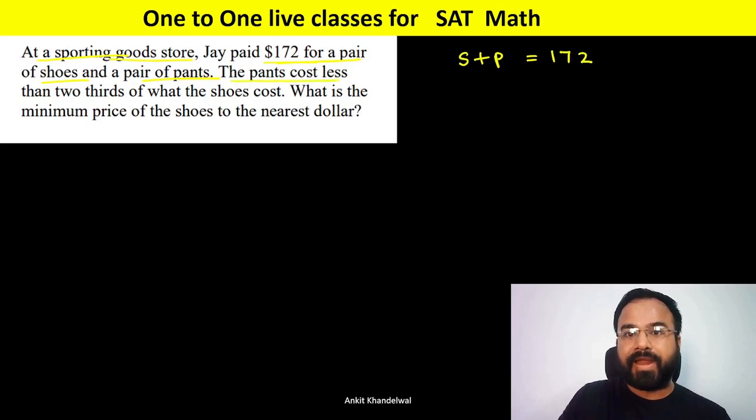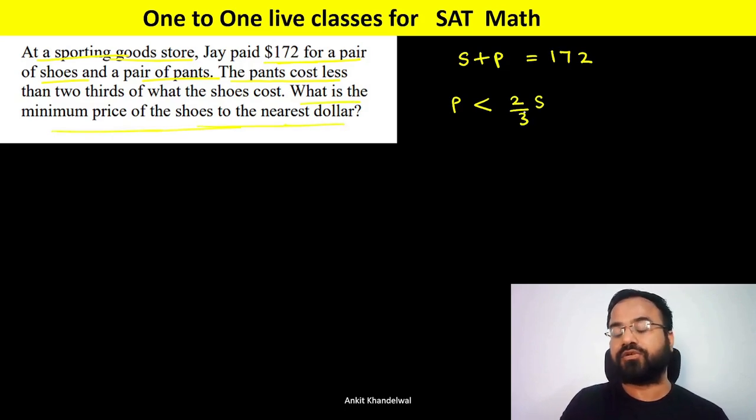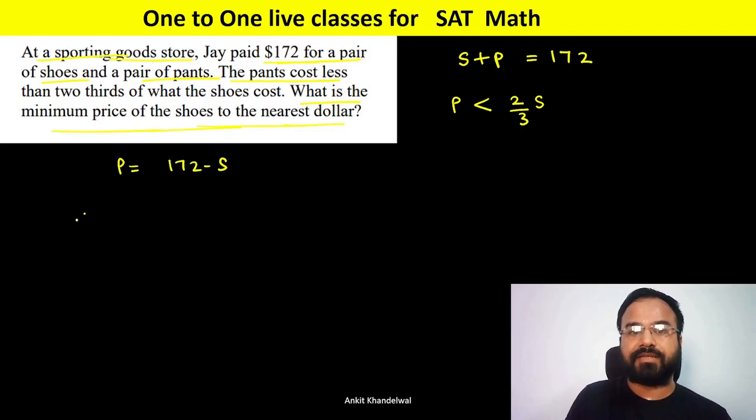The pants cost less than 2/3 of what the shoes cost. So the cost of pants is less than, the symbol is this, 2/3 of what the shoes cost. Now it is asking for the minimum price of the shoes to the nearest dollar, so we have to create the inequality in terms of shoes only. So we will be replacing this P. From the first equation, P is equal to 172 minus S. Therefore, 172 minus S is less than 2 by 3 of S.